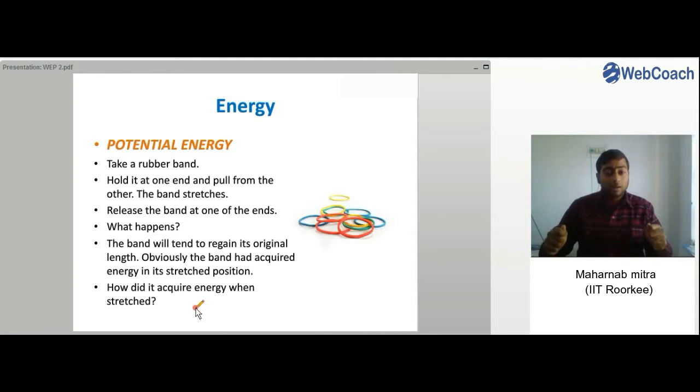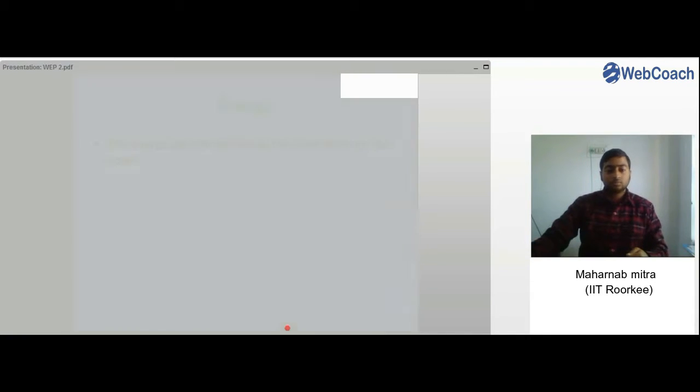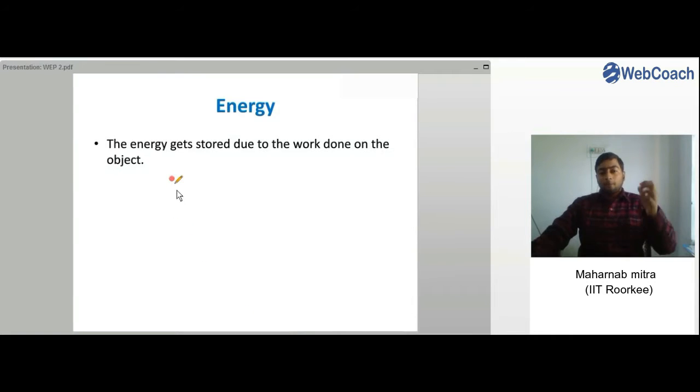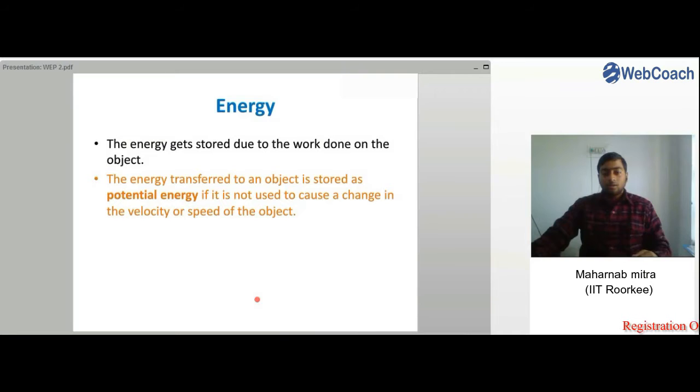When the rubber band was stretched, how did the rubber band acquire some energy of its own so that it could come back to its original shape once it is released, right? Once the rubber band is released, from where does it acquire energy to come back to its original shape? And this can be explained like this: the energy gets stored in the rubber band due to the work done on the object, which is the rubber band, right?